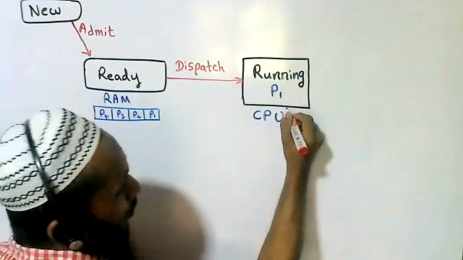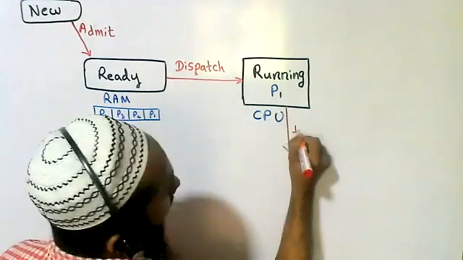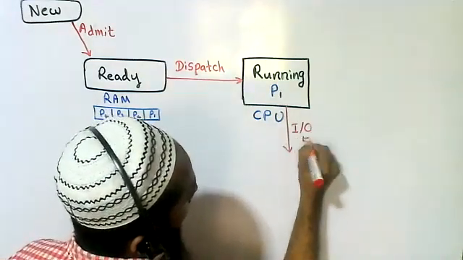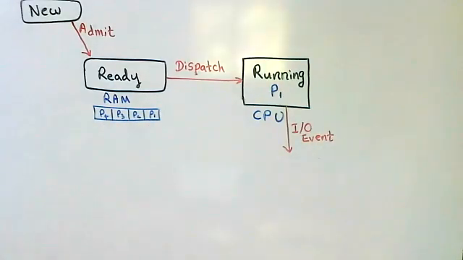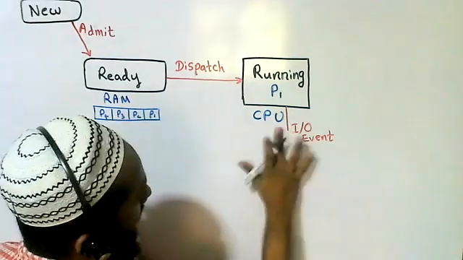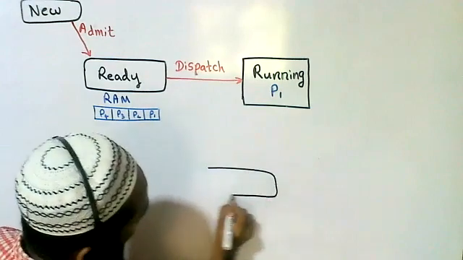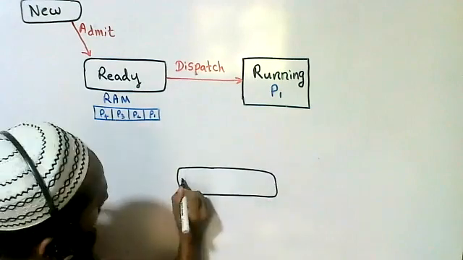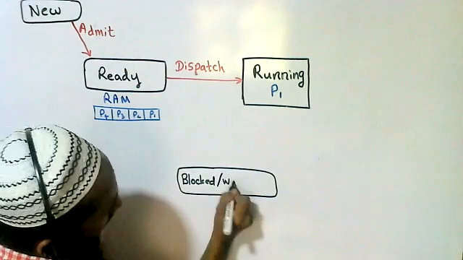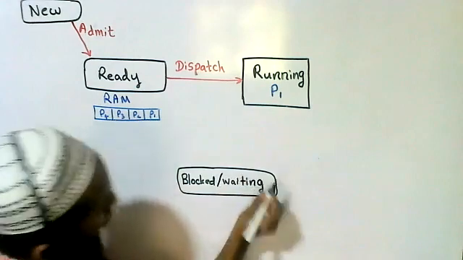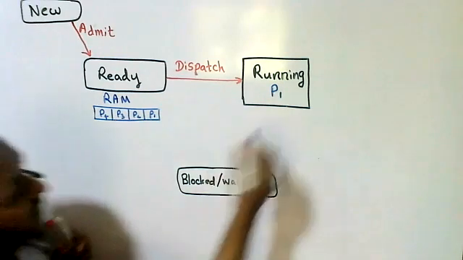If that particular process needs an IO event, or even we can say an IO request, it comes to the blocked state, even we can say waiting state. Don't draw this, students. I'll give the time to draw this. Just try to understand what I am saying.